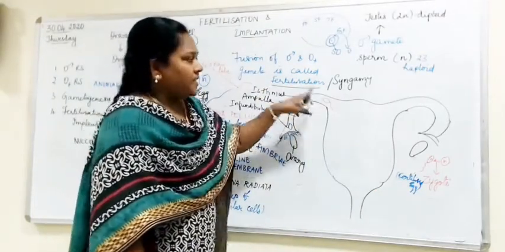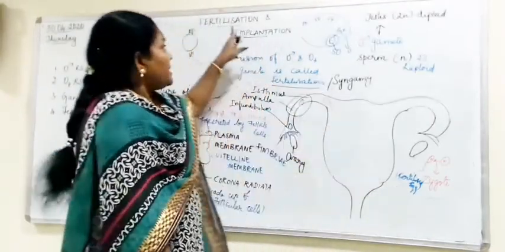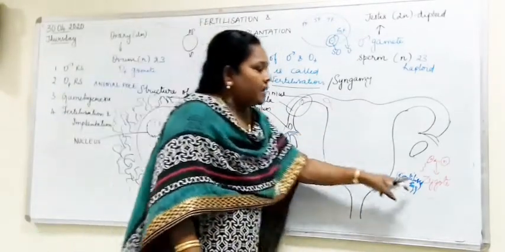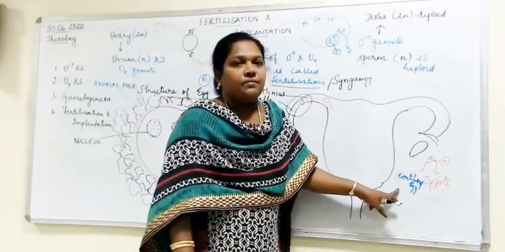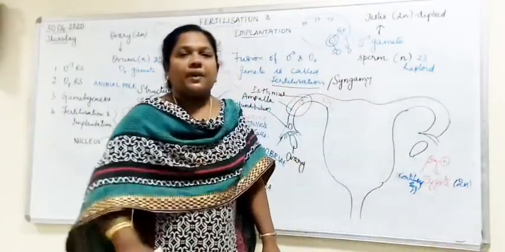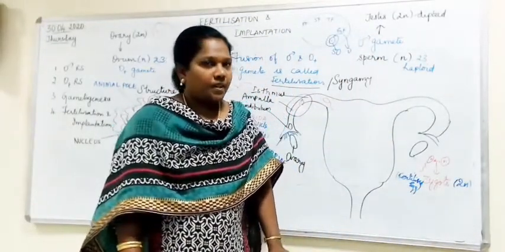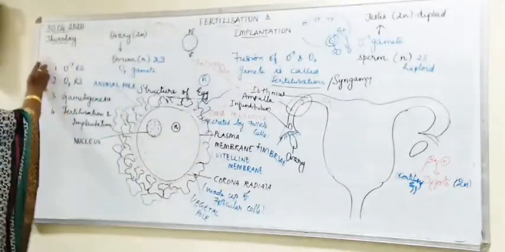When it gets fertilized, the product formed as a result of fertilization, you call that the zygote. The other name for this zygote is fertilized egg. In that case, it has 2n number of chromosomes, which is diploid in nature. Have you understood? Now what happens after the formation of this zygote?